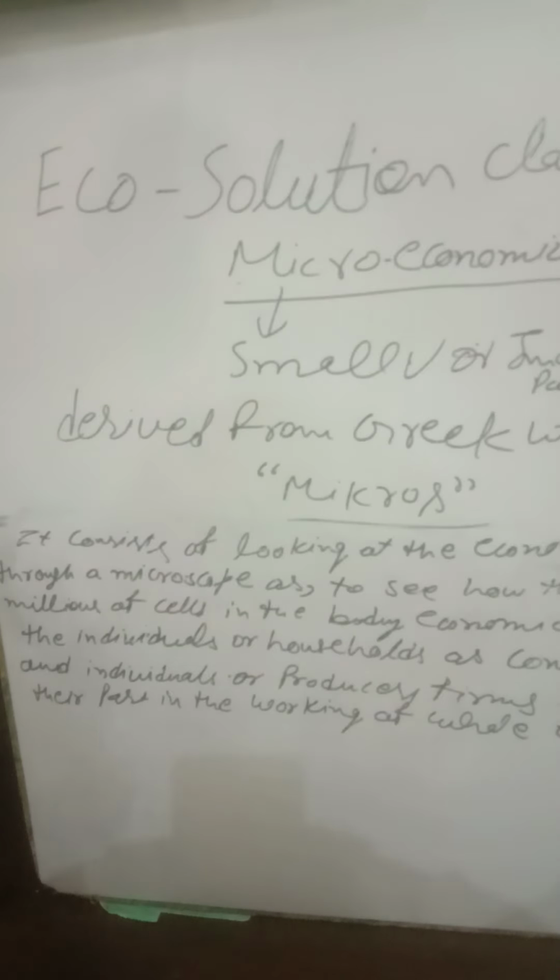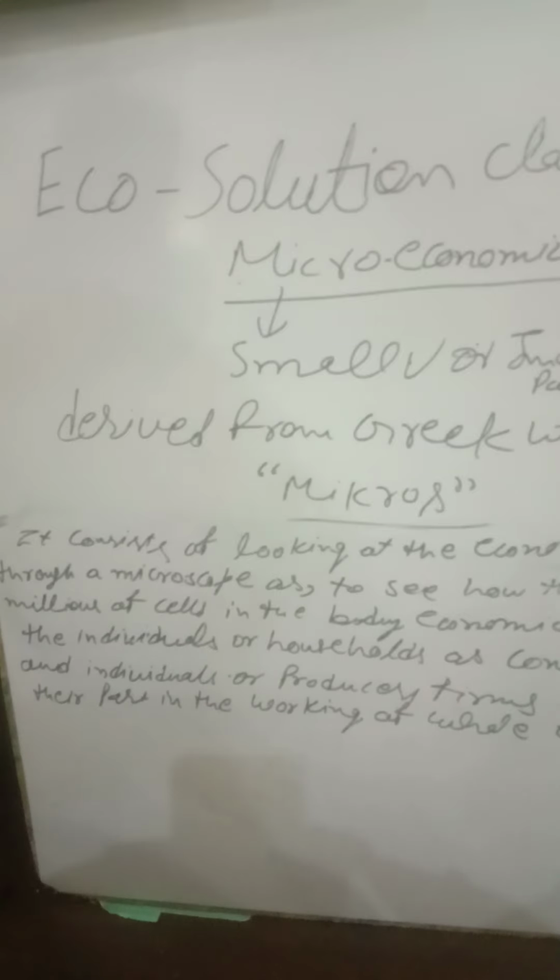Now, do you understand? This is a very important point. It means that microeconomics consists of millions of cells. When we study the economy, it consists of millions of cells, meaning millions of industries, millions of producers, millions of consumers, and in this economy various producers do their part and various types of consumers do their own part.